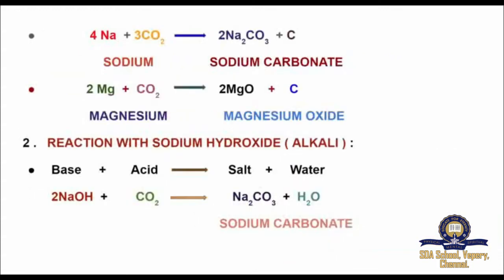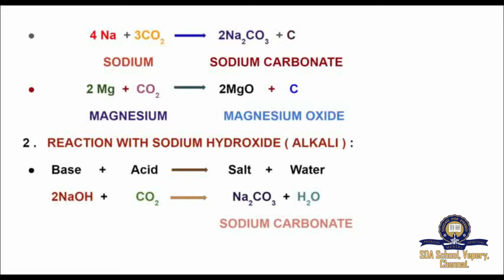For example, we will take sodium metal. Sodium metal combines with carbon dioxide and gives sodium carbonate, that is 4Na plus 3CO2 gives 2Na2CO3 plus C. Likewise, when magnesium combines with carbon dioxide, it gives magnesium oxide. For example, 2Mg plus CO2 gives 2MgO plus C.